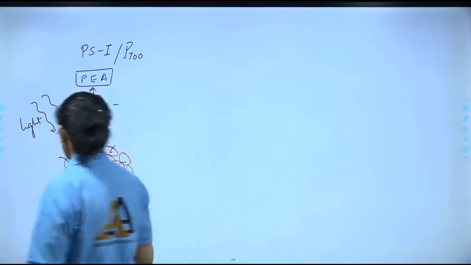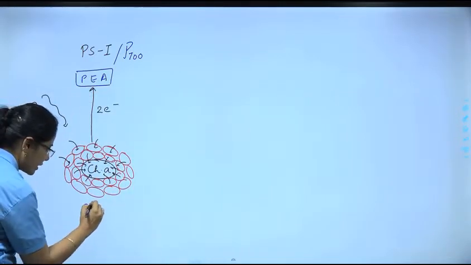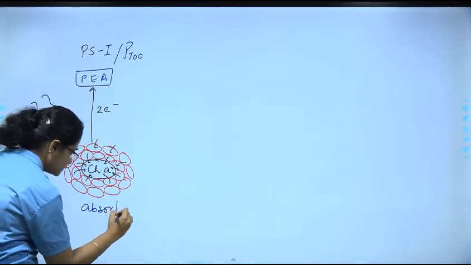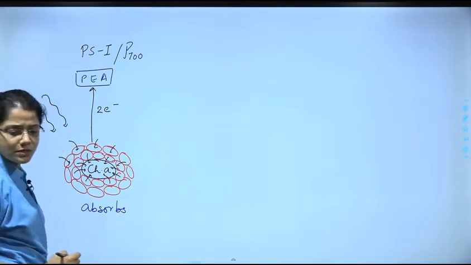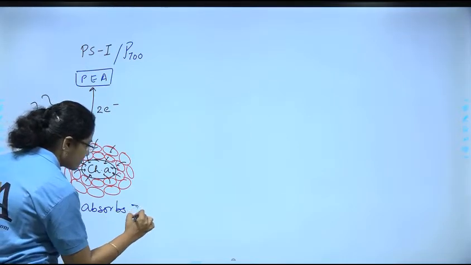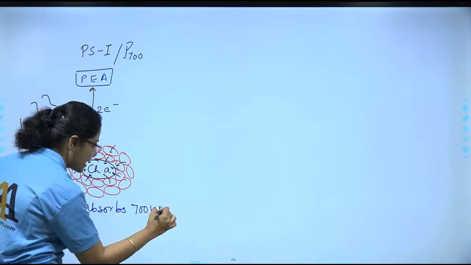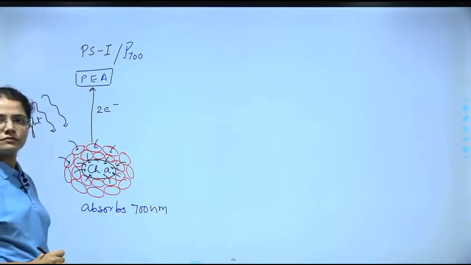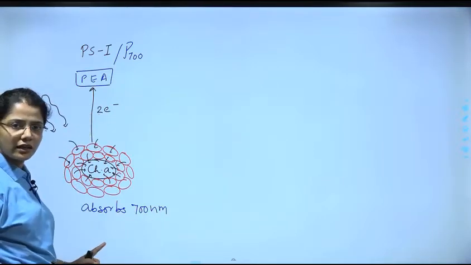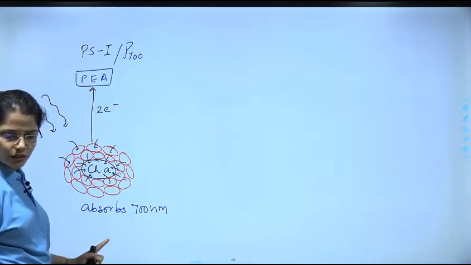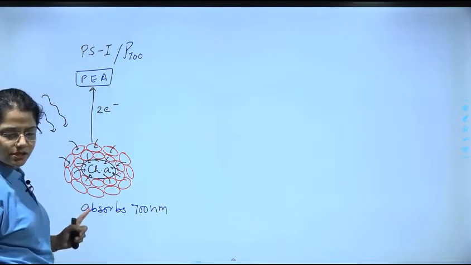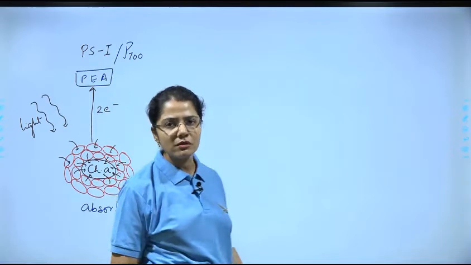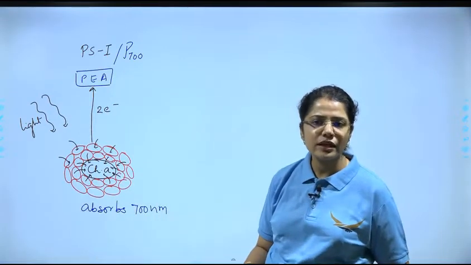So here we can put it down: absorbs 700 nanometer wavelength, this has to be remembered. So I have written it in short over here. So this makes our photosystem 1. This is clear, everyone?